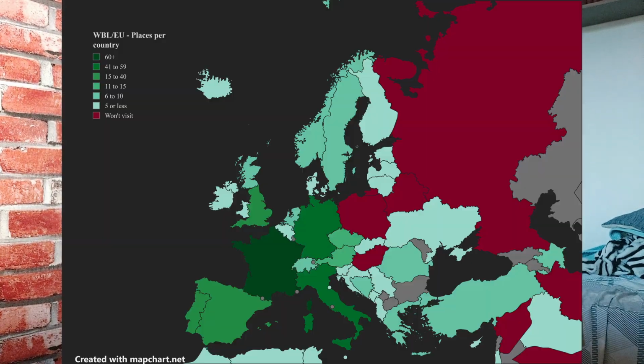And well, I have to say, Europe is filled to the brim with these places. It is absolutely packed. Every single country on this continent has a bunch of places. France, for example, I think I've made a map of this before just to mock this fact. France has a whopping, where is the map? Okay, here. France has more than 60 places alone in Europe. Closest would be either Italy or Germany, which are between 41 to 59 places. France has over 60, so there's that.